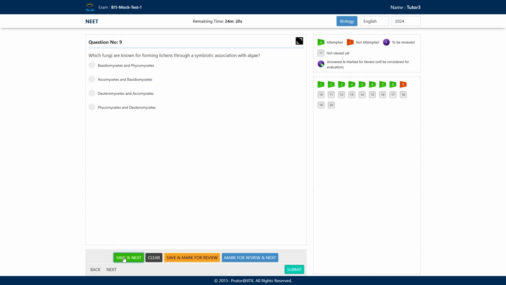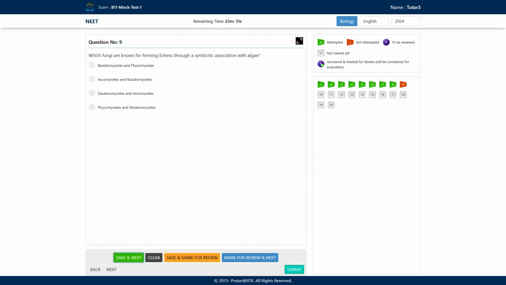Let us see the options. A, Basidiomycetes and Phycomycetes. B, Ascomycetes and Basidiomycetes, C, Deuteromycetes and Ascomycetes, and D, Phycomycetes and Deuteromycetes. Yes. So there are two classes of fungi that are involved in the process of lichen forming.